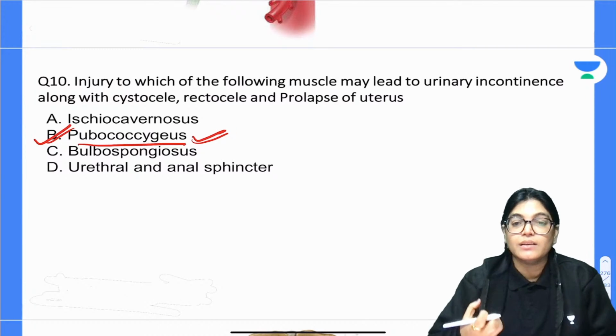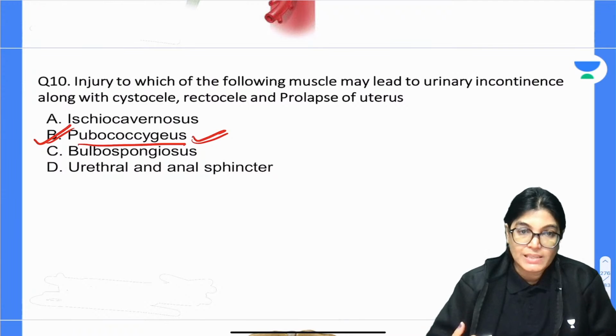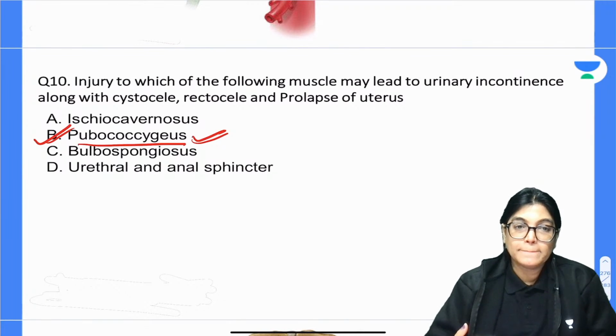They are not dragged lower down because of the presence of pubococcygeus, part of the levator ani muscle. So we have B as the correct answer.